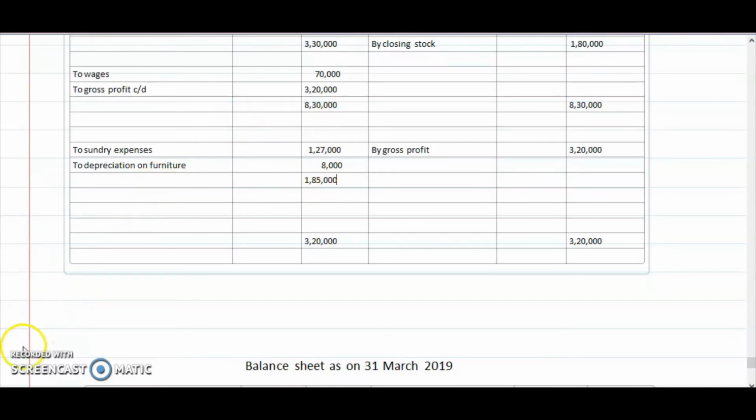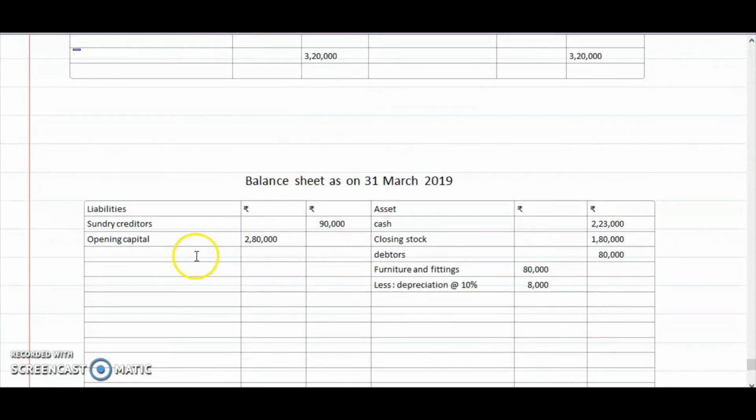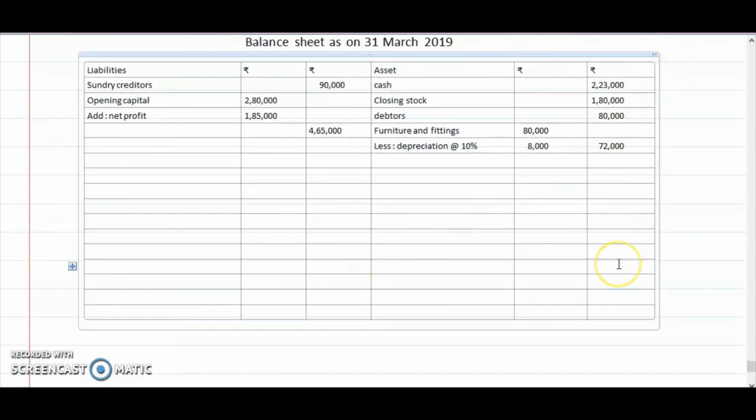So to net profit 1,85,000 that we have to add with the capital. So if you deduct here, you will get the amount of 70,000. Add, you will get the amount of 4,65,000. Okay, now if you add all these things, you will get the amount of 5,55,000. Same amount.